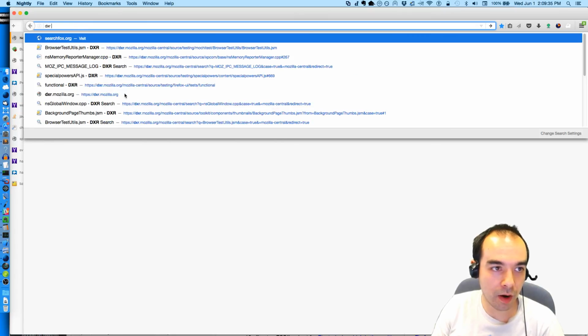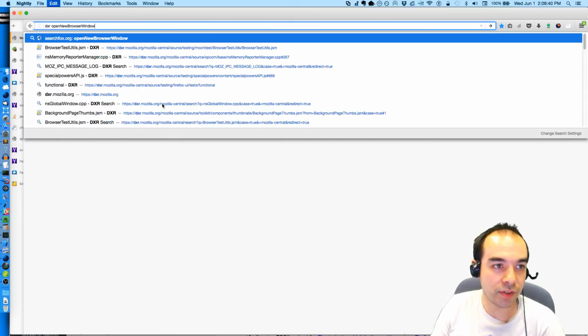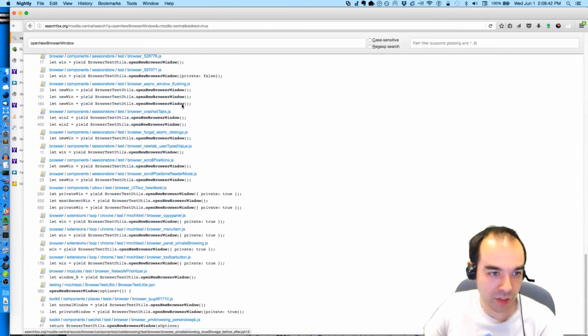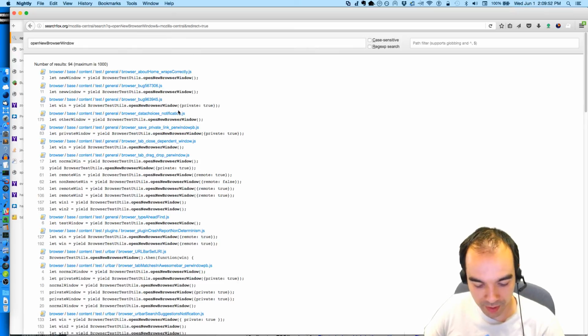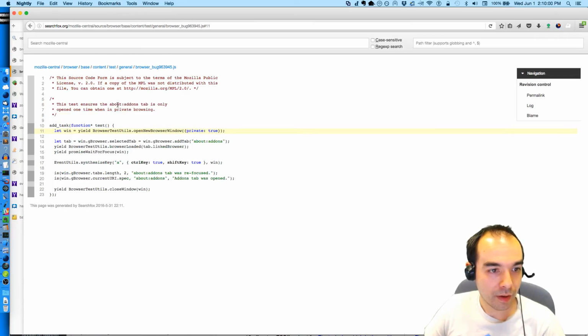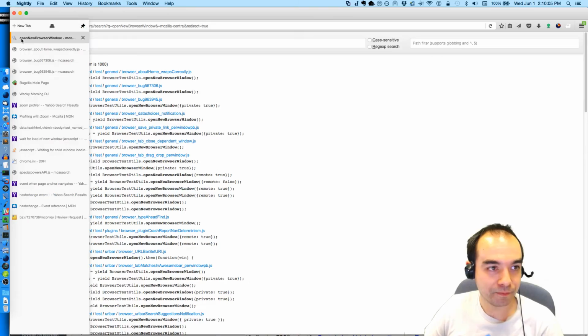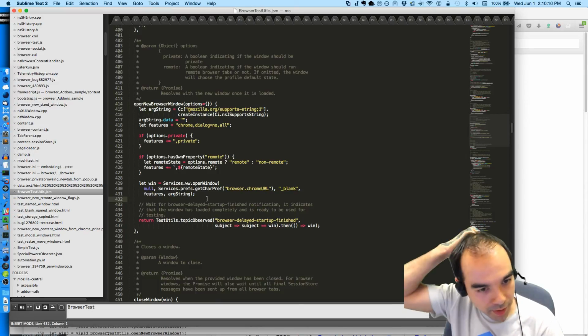The number of places where this function, openNewBrowserWindow, is used, it's not that old, so it's not used in too many places. Well, it's used in a number of places. We should make sure that it's all going to work. My idea for all of these places, what I'll probably just end up doing, is push it to try and see. But what I'm talking about here is first filing a bug.